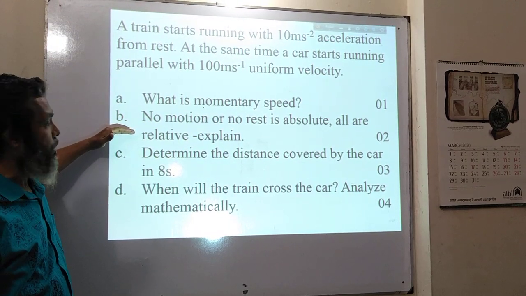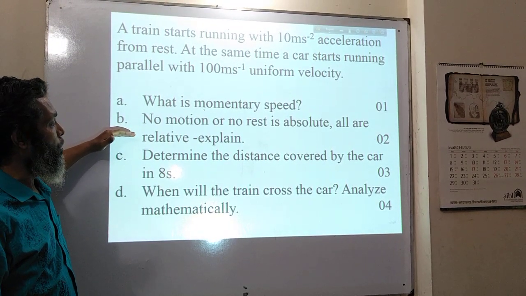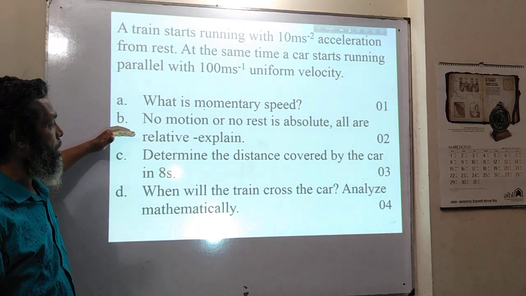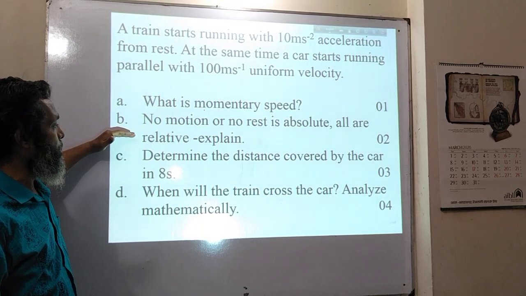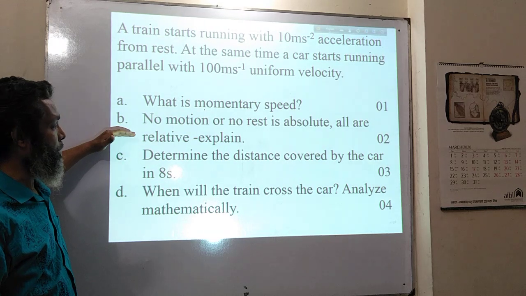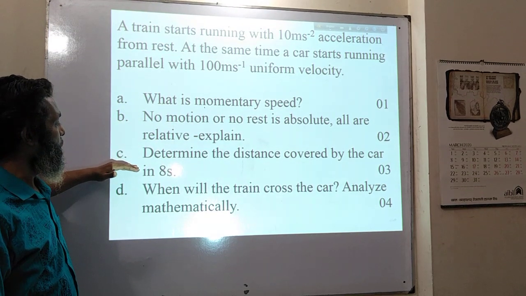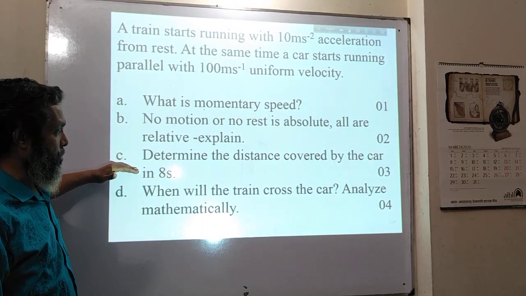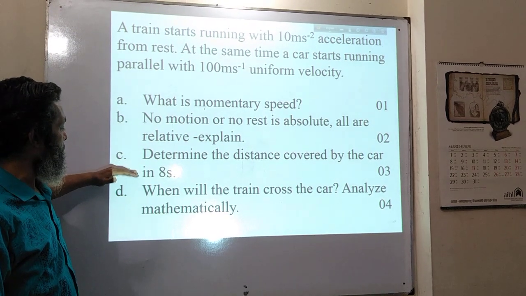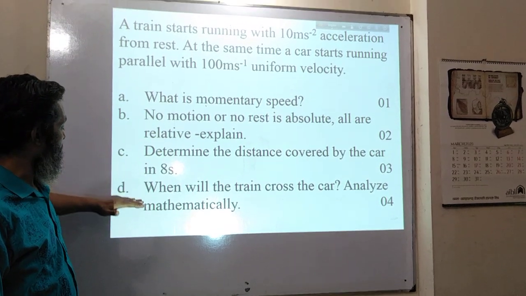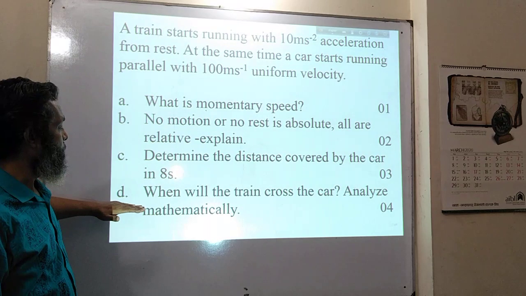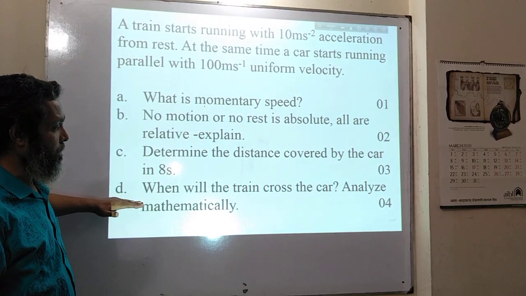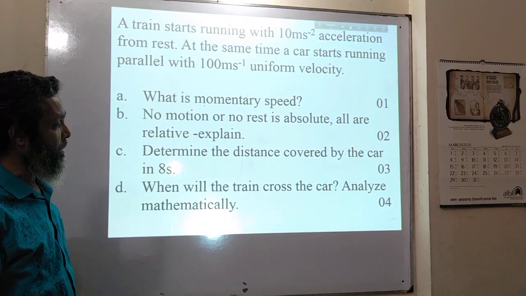Number B: No motion or no rest is absolute, all are relative. Explain. It carries weight 2. Number C: Determine the distance covered by the car in 8 seconds. And number D: When will the train cross the car? Analyze mathematically.